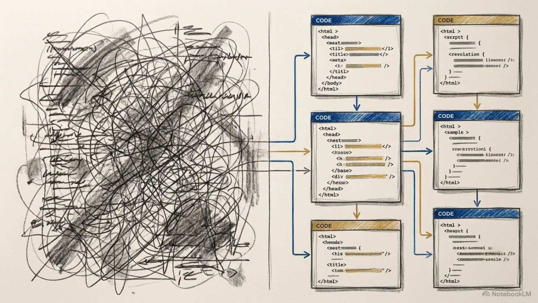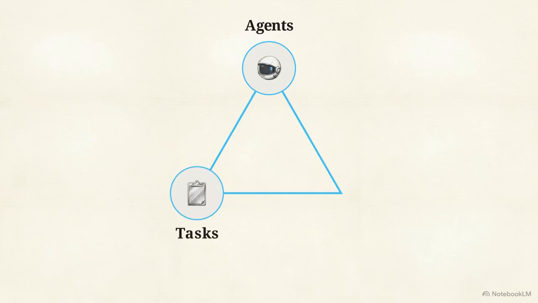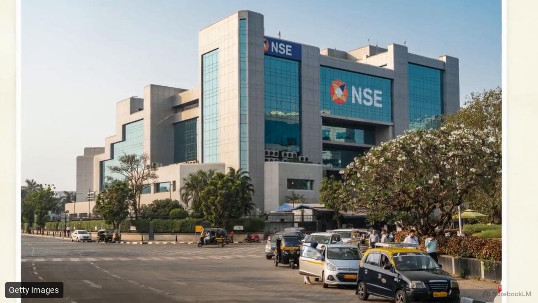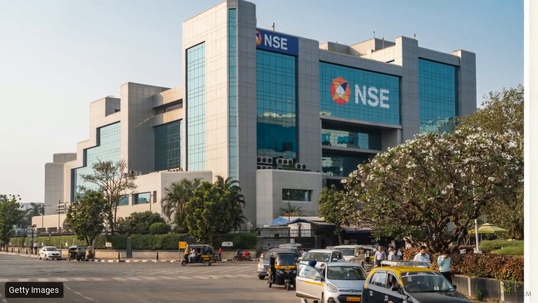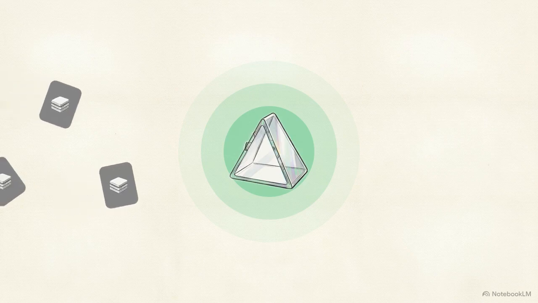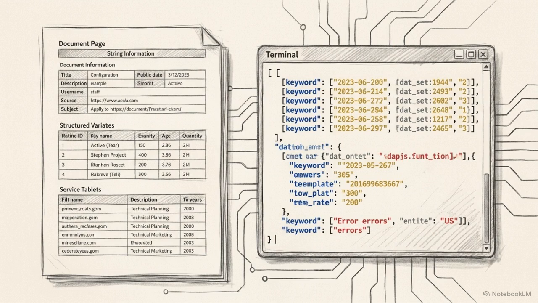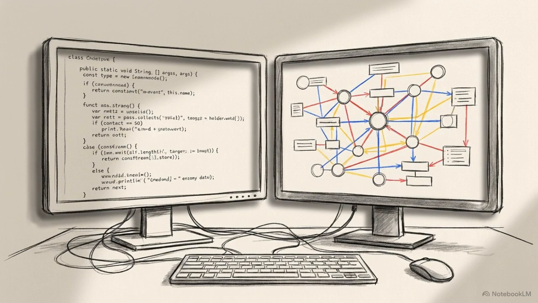CrewAI is a framework designed to decompose heavy workloads into discrete role-bounded tasks. Instead of a tangled prompt chain, the framework relies on a tripartite architecture: agents, tasks, and crews. To test this architecture, we will engineer an automated equity analysis pipeline targeting the National Stock Exchange of India. The objective of this pipeline is to pull raw market data, run risk assessments, and output a highly structured classroom equity watchlist report driven entirely by deterministic JSON logs. Transitioning from linear chains to multi-agent crews shifts the developer's role to systems architecture.